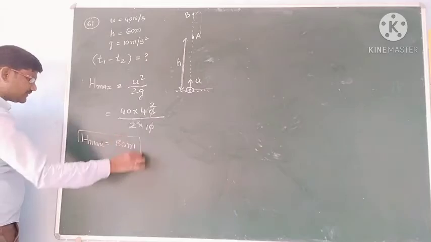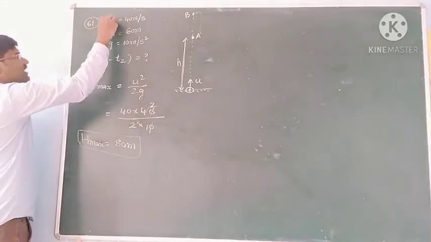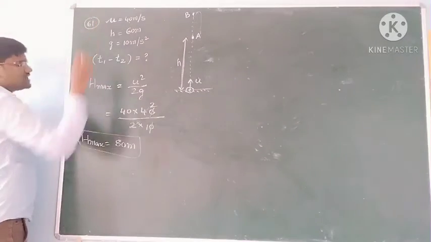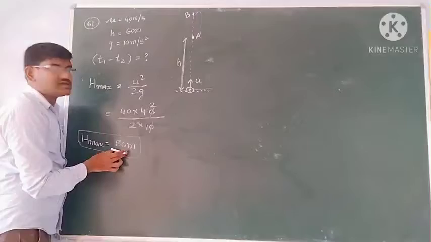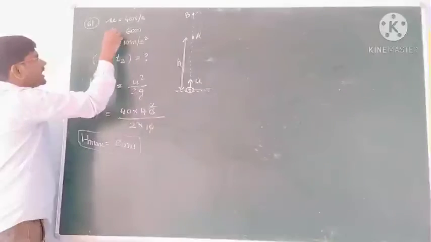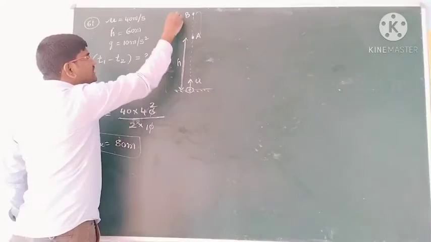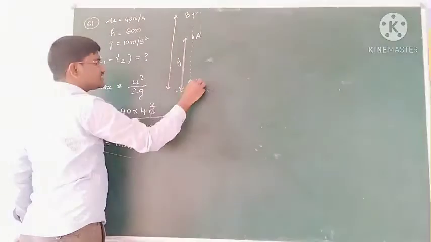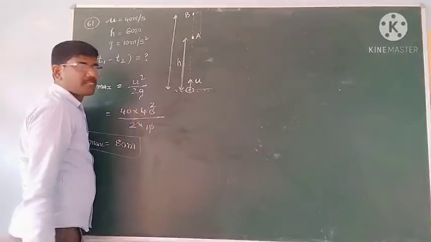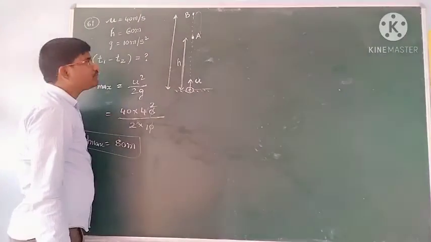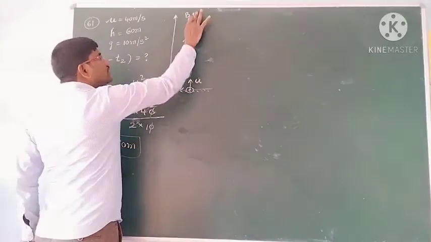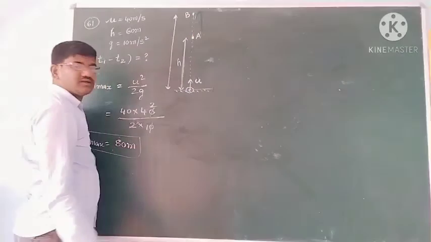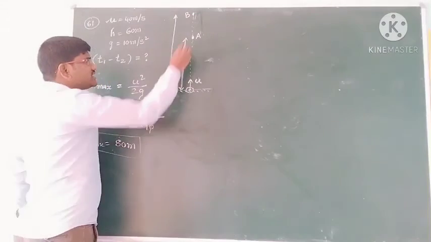maximum height. Means with this initial velocity it can reach 80 meters, but it has reached a height of 60 meters. That is, see, this is the maximum height from the ground with this initial velocity. Okay students, that's the maximum height, but it is at certain height h.